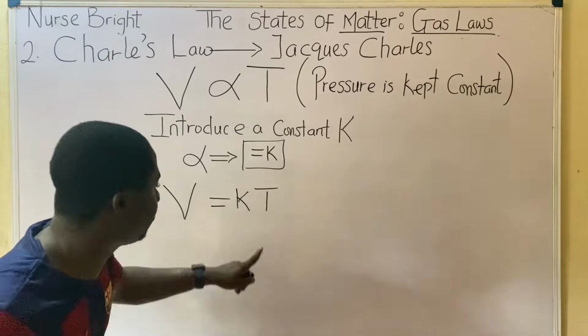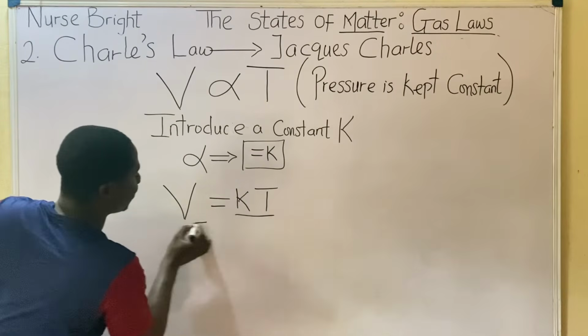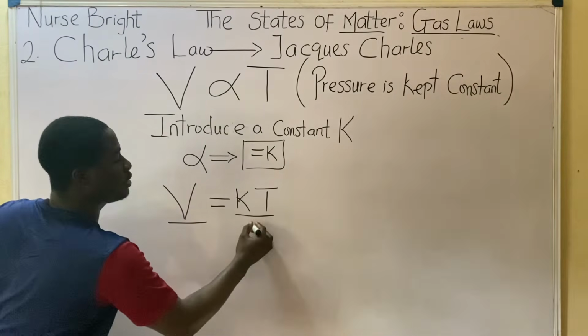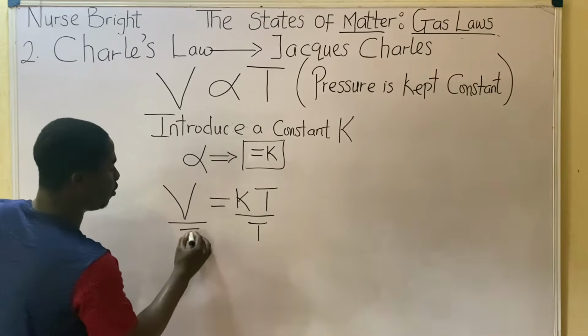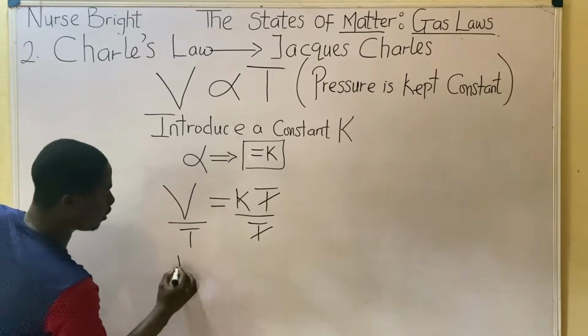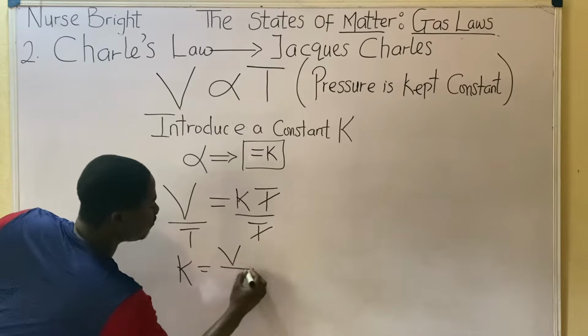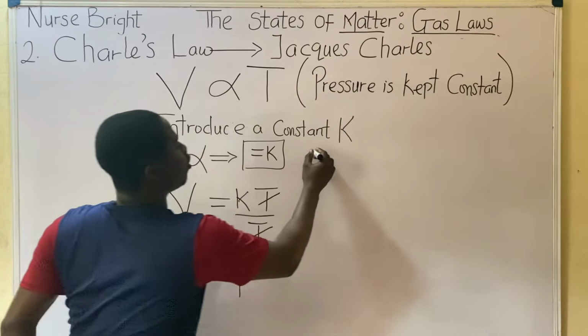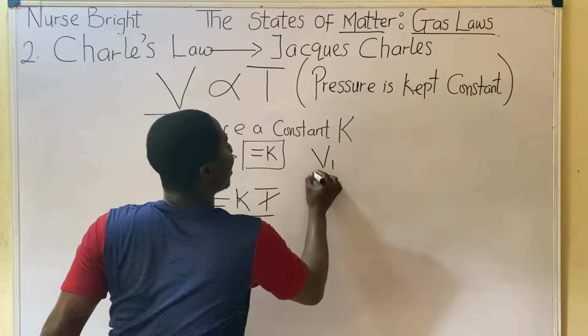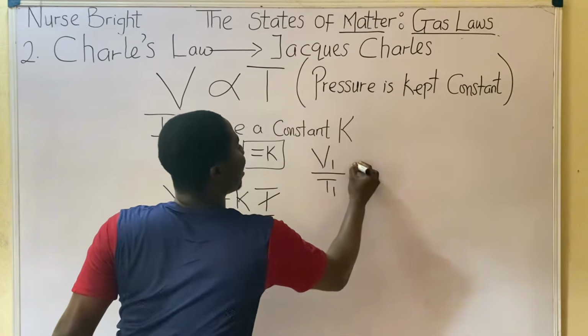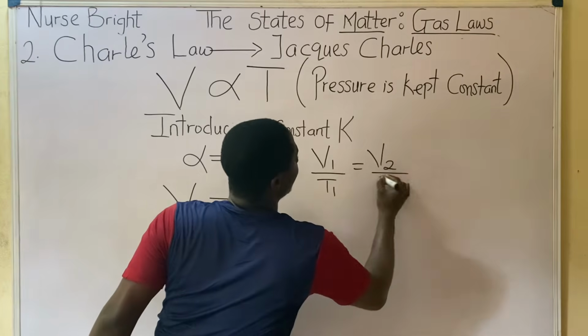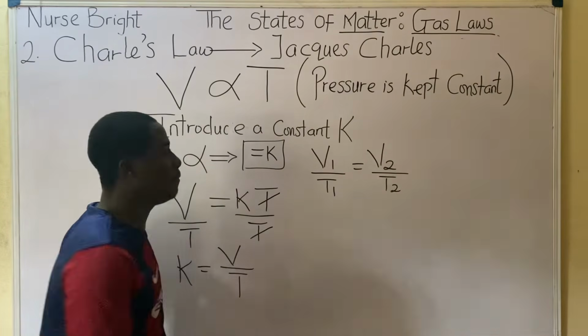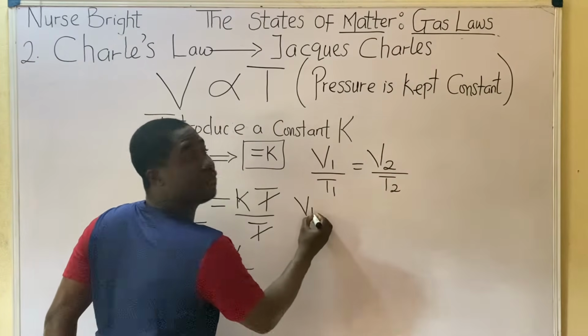To make K the subject of the formula, you basically divide both sides by the coefficient of K, which is T. So T cancels T. So K becomes V divided by T, volume over temperature. That is why the Charles law formula is V1 over T1 is equal to V2 over T2. Remember, it has to do with initial volume.